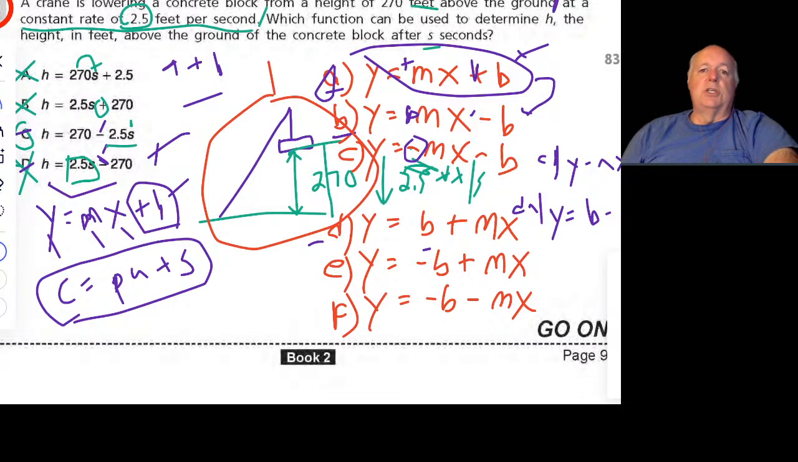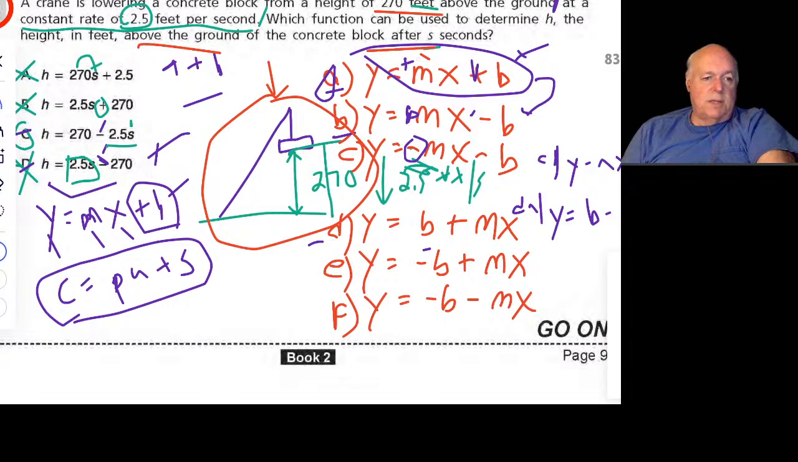But I also want to show you basically what a graph of this problem would be. So again, let's just read the words real quick. A crane lowers something that started at 270 feet above the ground at a constant rate of 2.5 feet per second going downwards. And then what is the height above the ground after S seconds? So this means at some point, the concrete block is going to be on the ground. The height's going to be 0, right?